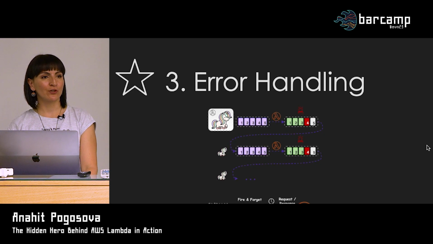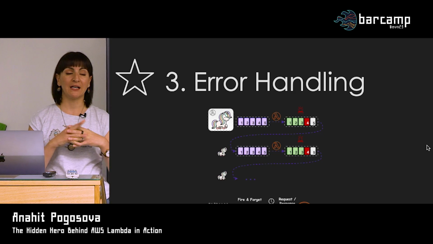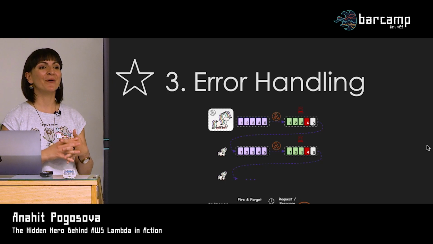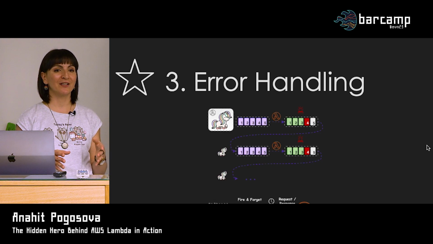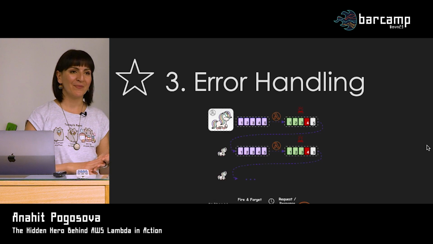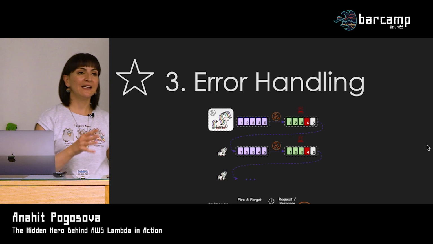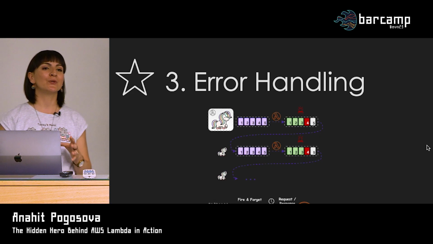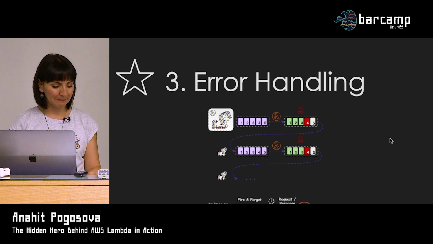So let's focus on the way that Lambda handles errors, because that's really crucial for, in my opinion, any service that you use. First and foremost, go and check how error handling works. What are the limits for the service? What happens if things go wrong? Because they will go wrong at some point. If you have big enough scale, it will fail. I promise you it will fail. So just always go check things out beforehand. That will save you a lot of gray hair.